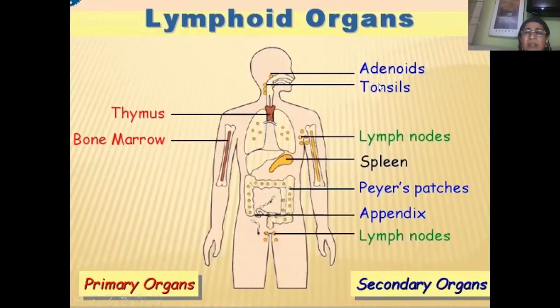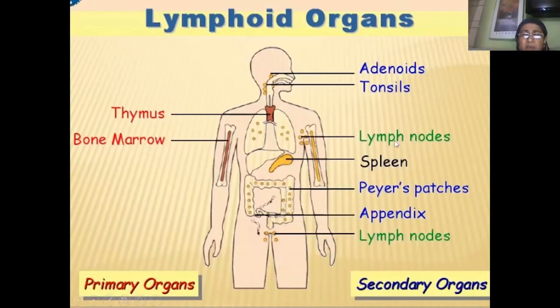Apart from that, we have various types of lymphocyte storing organs which form the secondary lymphoid organs. They include tonsils, which we have studied in the previous class, and adenoids, which are also lymphoid tissues. Apart from that, we have a lot of lymph nodes.